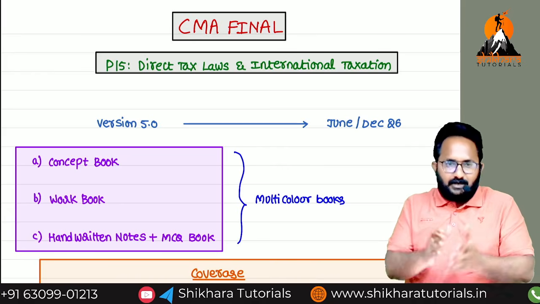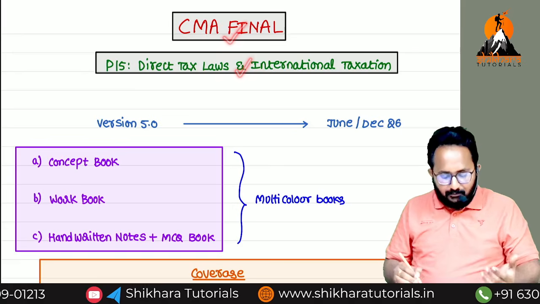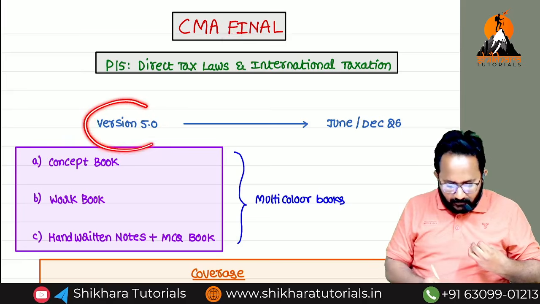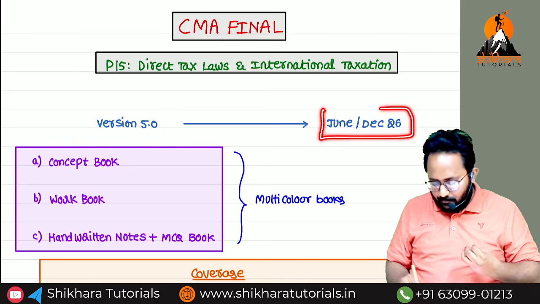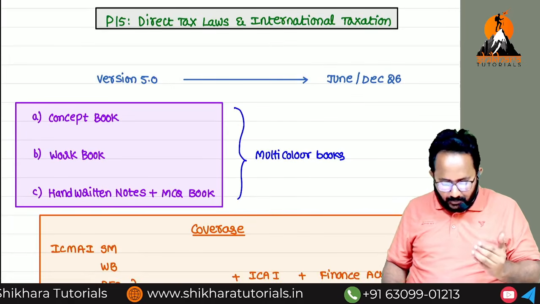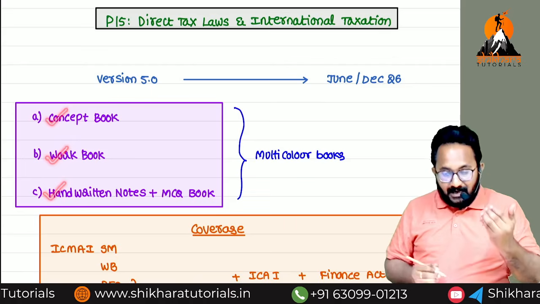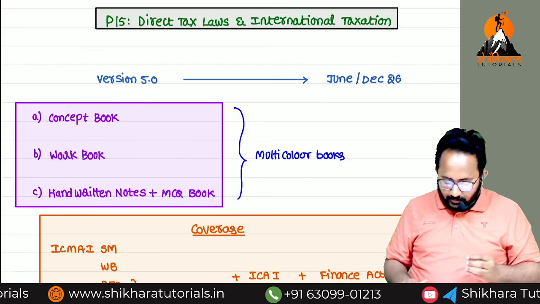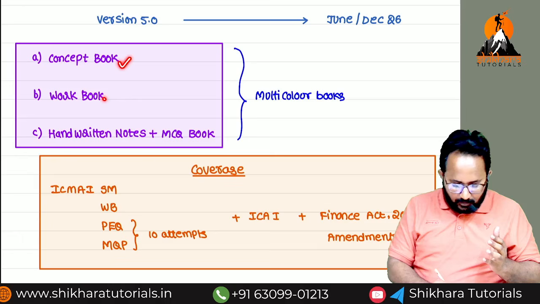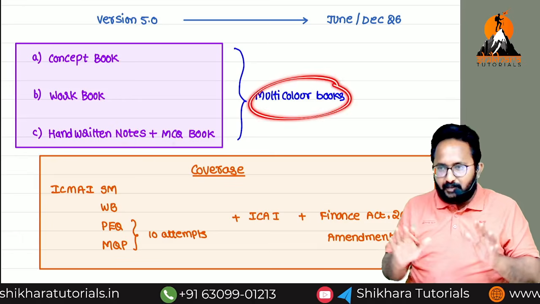First of all, in this video I want to explain CMA Final Direct Taxation, that is Paper 15, version 5 books. Whatever the version 5 books we now want to release are applicable for June as well as December 2026 examination. Sir, what are the books you are going to provide? The first one is the concept book, second the workbook, third handwritten notes and MCQs. All the books will be in multicolor format only.